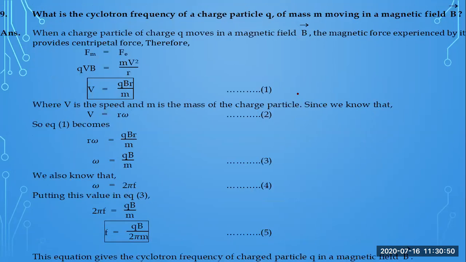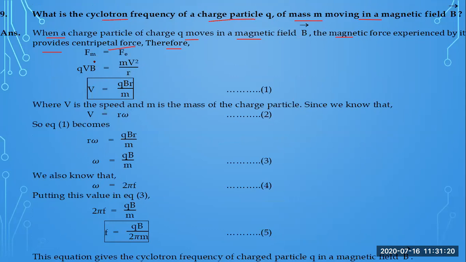So here is another situation: the cyclotron frequency of a charged particle q of mass m moving in a magnetic field B. When a charged particle of charge q moves in the magnetic field, the magnetic force experienced provides the centripetal force, and then it moves inside a circular path.